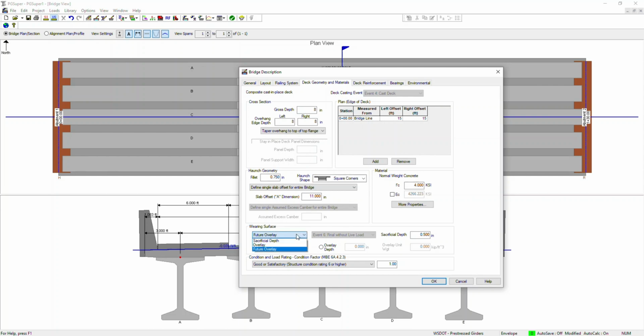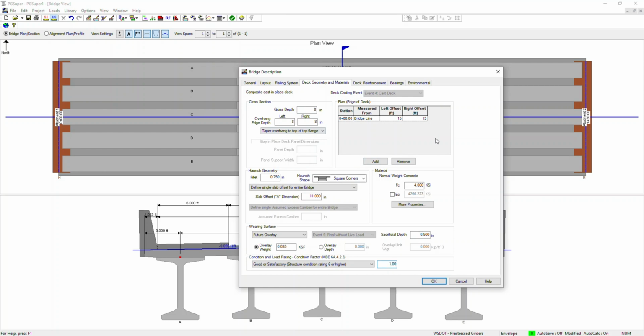You can choose sacrificial depth, overlay, or future overlay, whichever is per your project requirement, and give the overlay weight in KSF, or overlay depth and the unit weight. It will automatically calculate. And this one is just for load rating criteria. You can give the value as per your inspection, or when you are designing a new bridge.